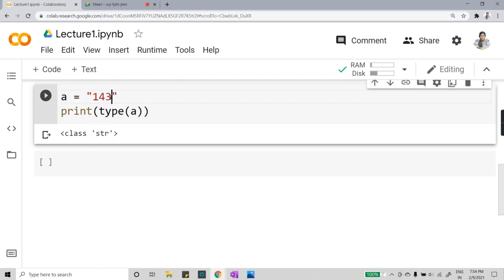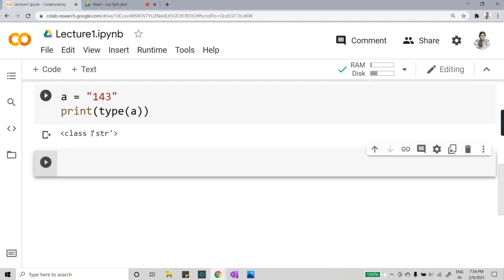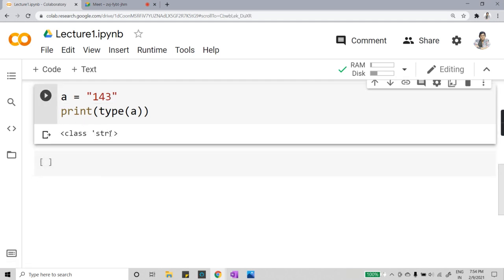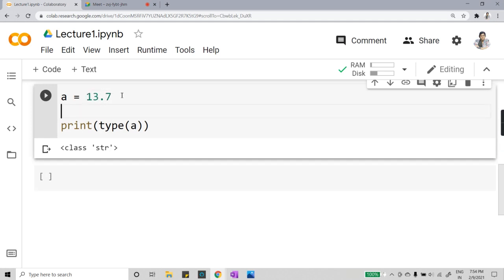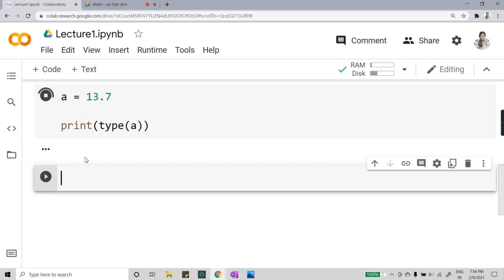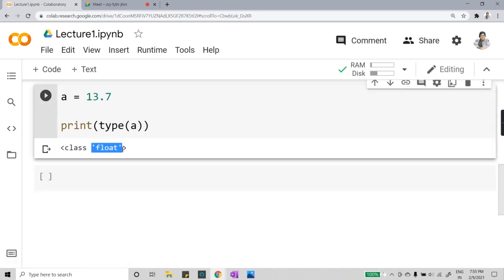write 143. Now when I run, I will again get that it is a string. Let's say I remove this semicolon and write 13.7, fine. And now when I run, I get that this is a float. So basically this is how you check which data type your variable belongs to. Is this code, this function, clear to everyone?